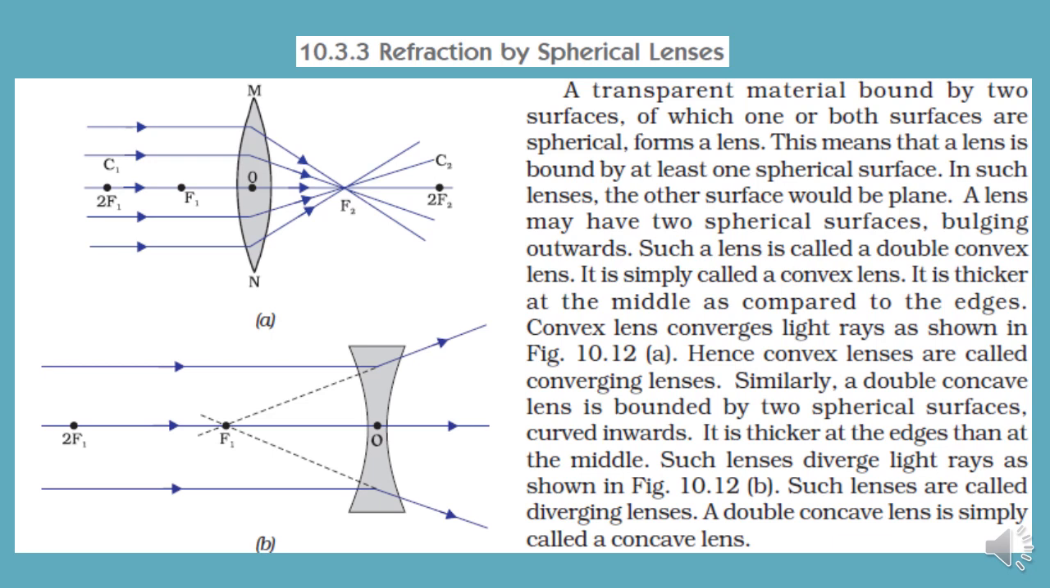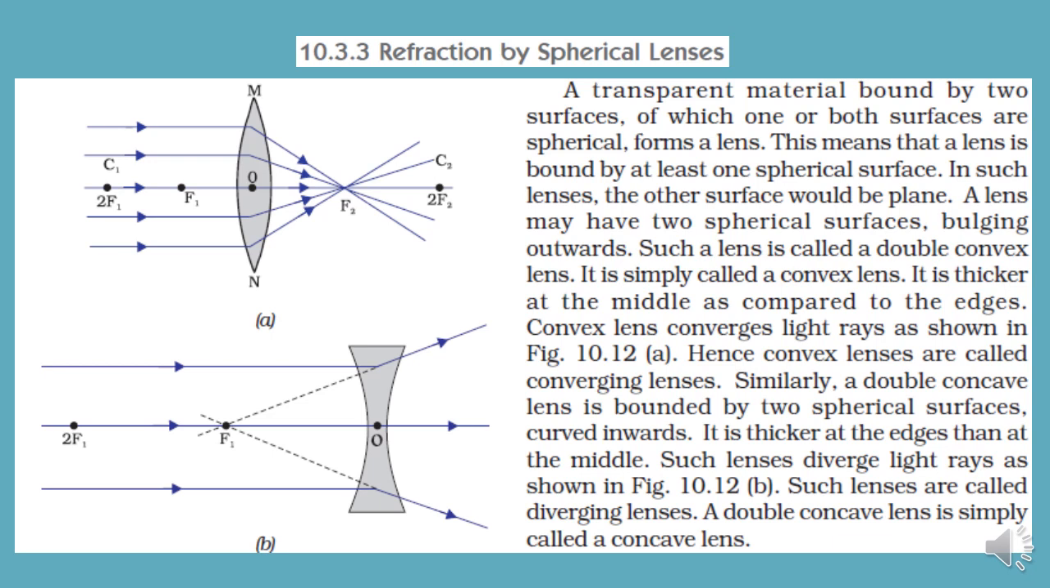Now, if the bulging is outwards, then such a lens is called a double convex lens. So figure A that you can see on the screen is an example of a double convex lens. Why? Because both surfaces, the surface on your left hand side and the surface on the right hand side, are bulged or curved outwards. So such a lens is called a double convex lens, but generally we call it only a convex lens.